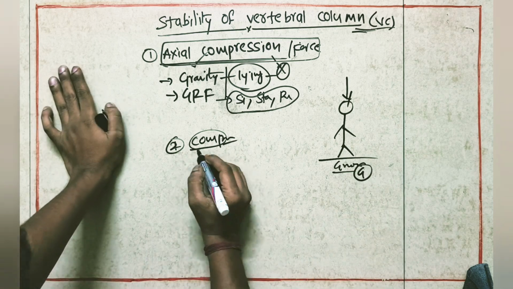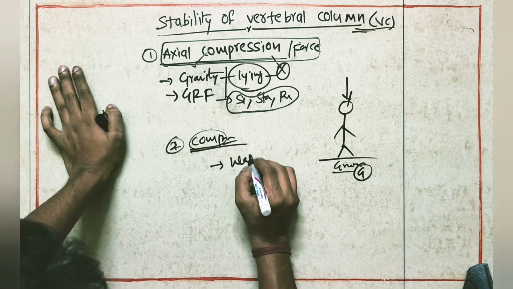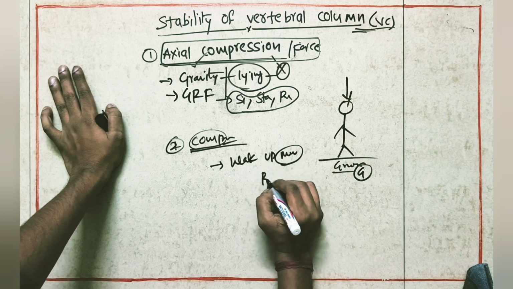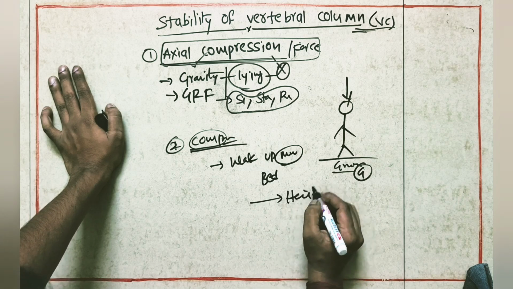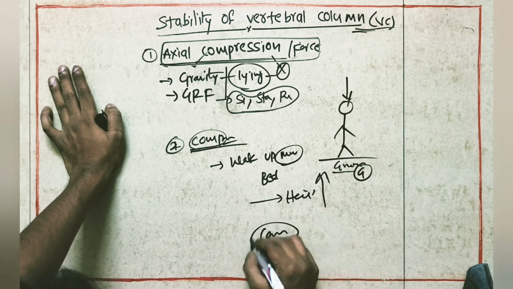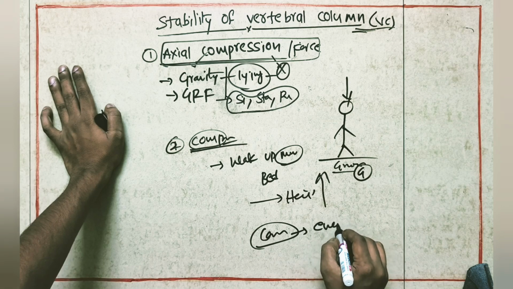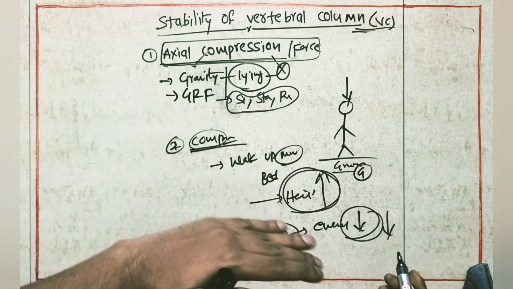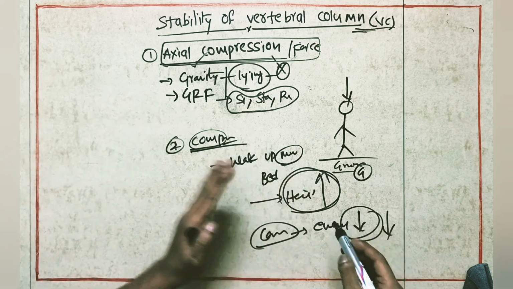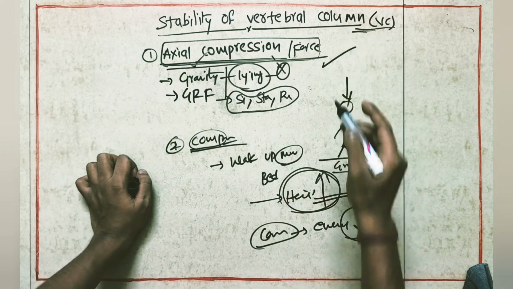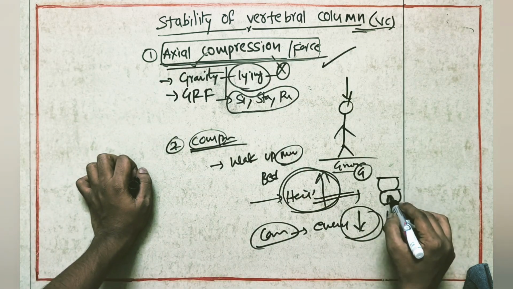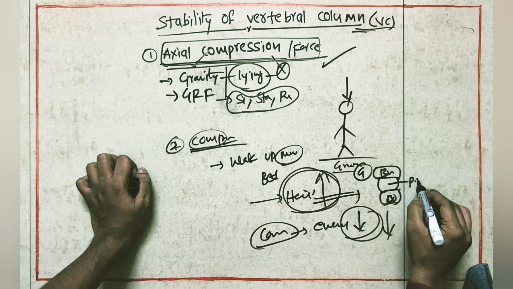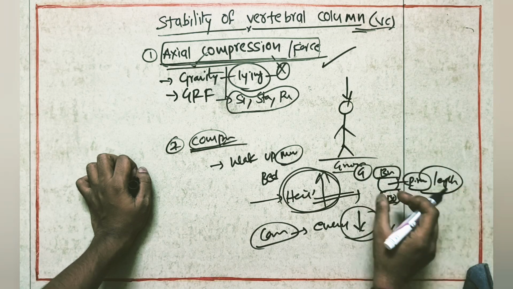So that's the reason if the patient wakes up in the morning from the bed, his height will be more compared to that day's evening. Morning time height will be more, evening time height will be less. What is the reason? Morning height is more because throughout the night he was not under axial compressive force. So the discs present between the bodies of the vertebrae are at proper length. There is no deformation in the disc.